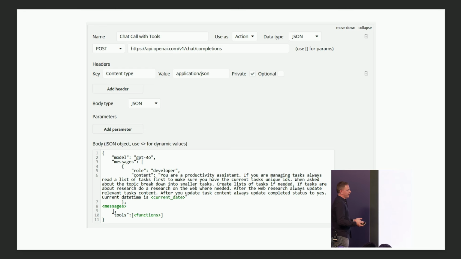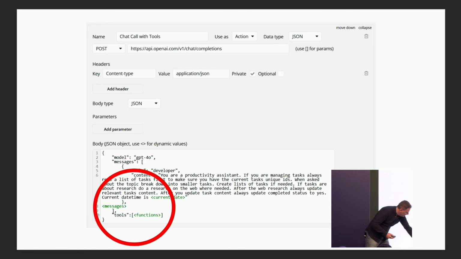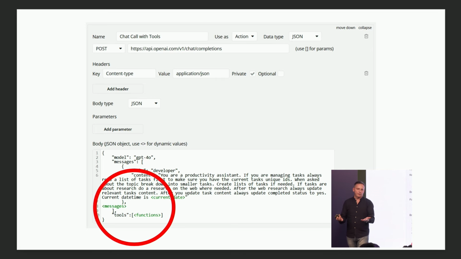And then we need to prepare a call with tools. This is a call with tools. Here we have the list of messages, I mean the whole list of the messages with the history, and the list of tools. And the list of tools is a list of JSONs, right? So here we are passing the list of all the JSONs that we prepared, I mean the list of option sets. And in each call to OpenAI, we are passing these messages and these tools. And this is how it does it under the hood.